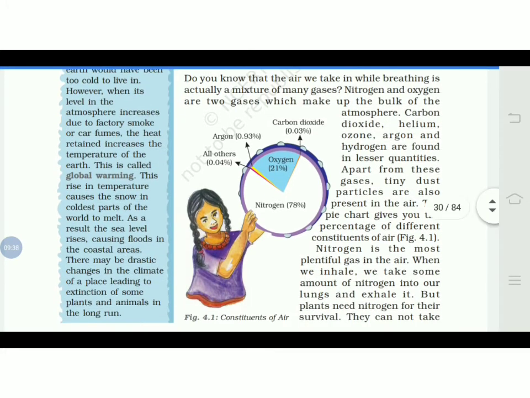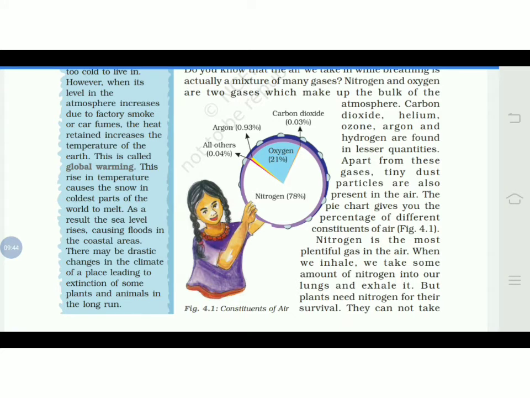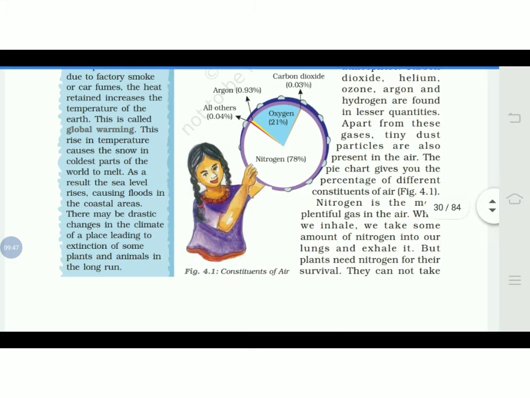Apart from these gases, tiny dust particles are also present in the air. The pie chart gives you the percentage of different constituents of air that we have already discussed. Nitrogen is the most plentiful gas in the air. When we inhale, we take some amount of nitrogen into our lungs and exhale it. But plants need nitrogen for their survival. So with the oxygen we also inhale nitrogen, but we exhale it. But who needs the nitrogen for survival more? That is plants. Like we need oxygen for survival, the plants need nitrogen for their survival.